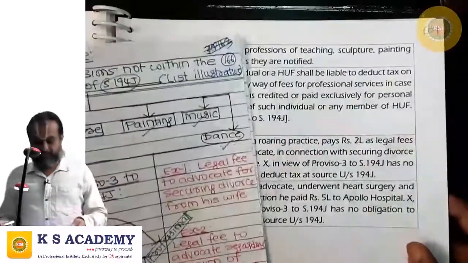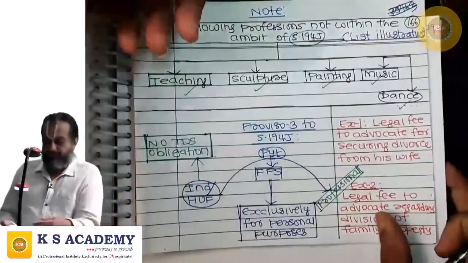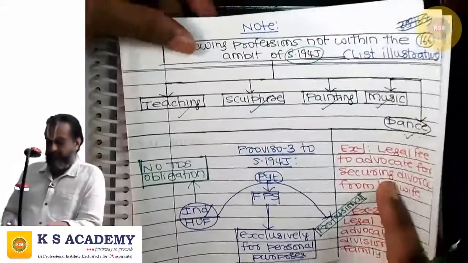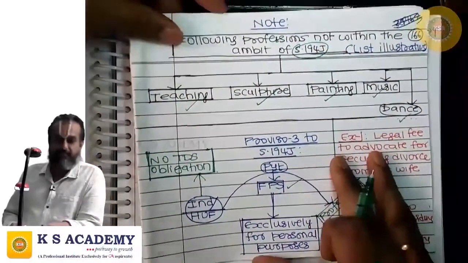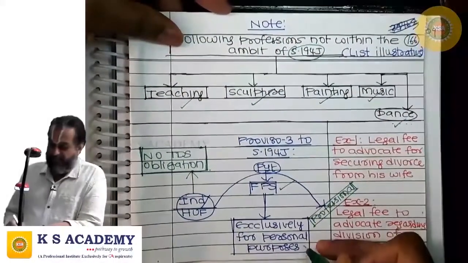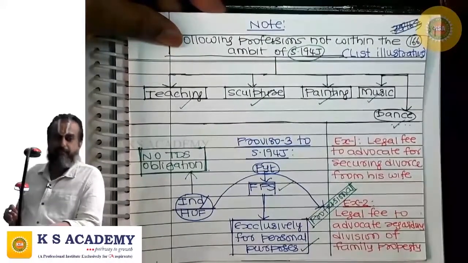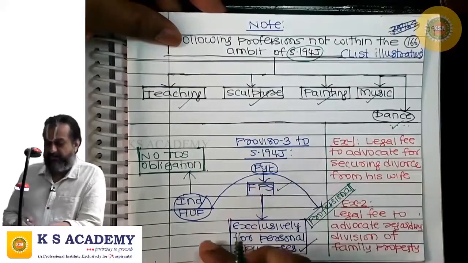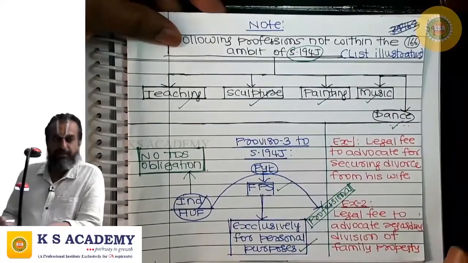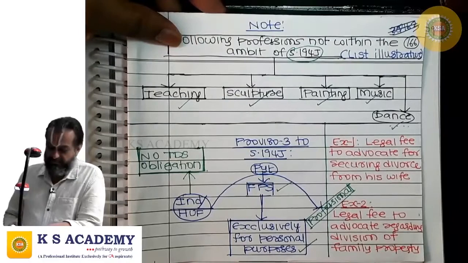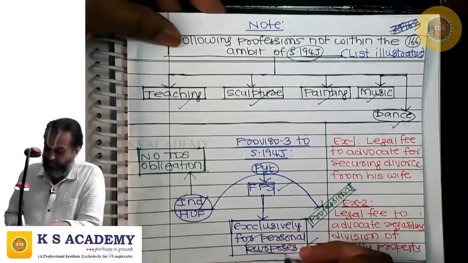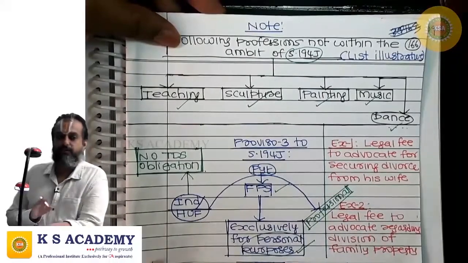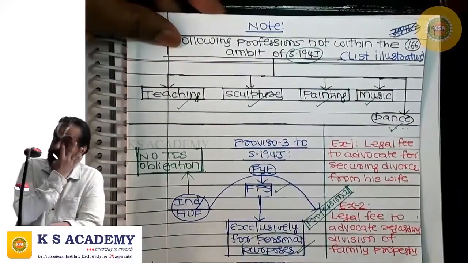Next is, where an individual or HUF is paying fee for professional services and that is exclusively for personal purposes. Where an individual or HUF pays fee for professional services and that is exclusively for personal purposes, then the individual or HUF has no TDS obligation.